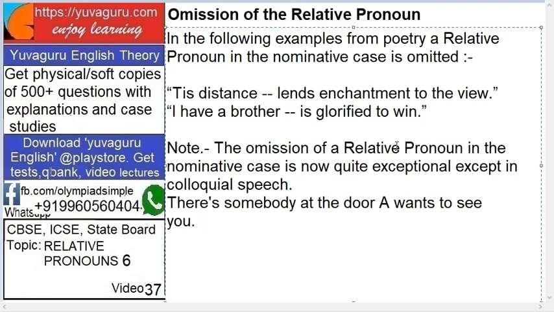The omission of a relative pronoun in the nominative case is not quite exceptional. It's generally used in colloquial speech. Now what is colloquial speech? Colloquial speech means casual speech.